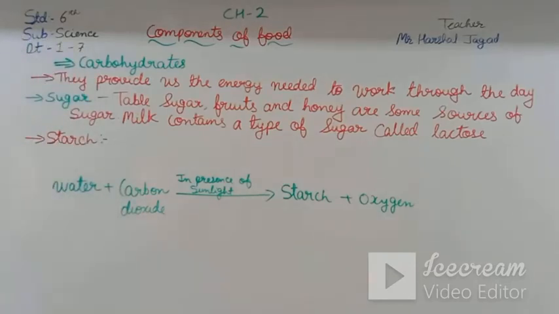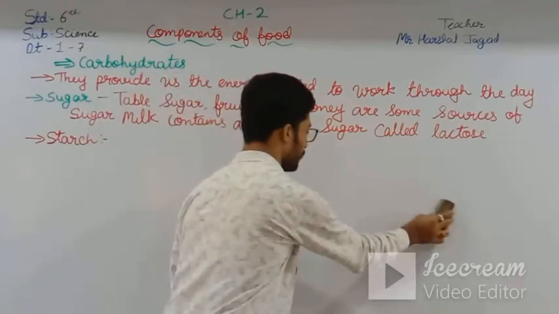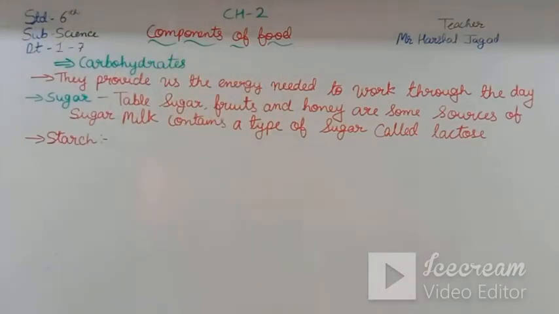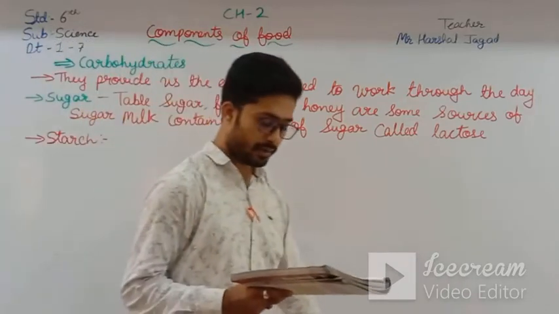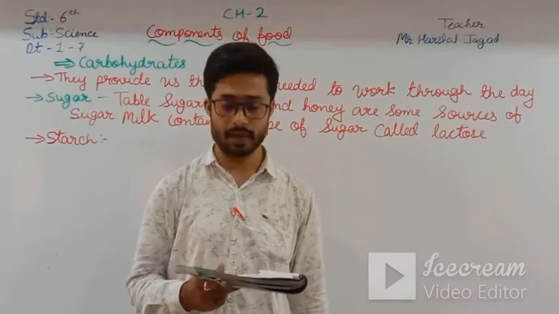Green plants make their food in the form of sugar, some of which is converted and stored as starch in the plants.